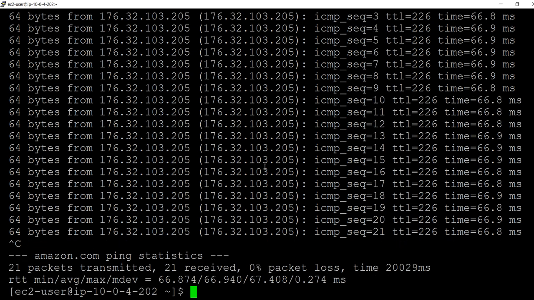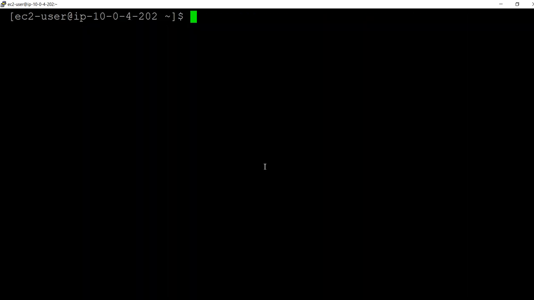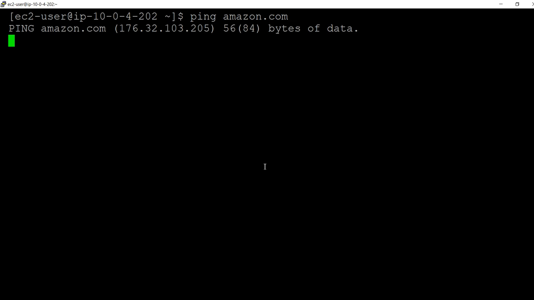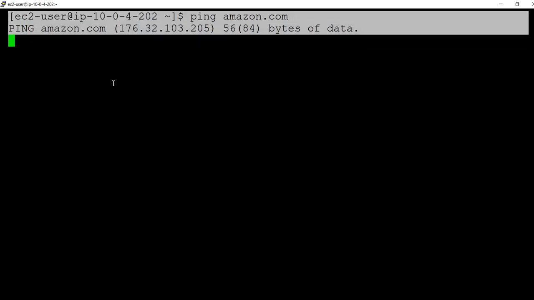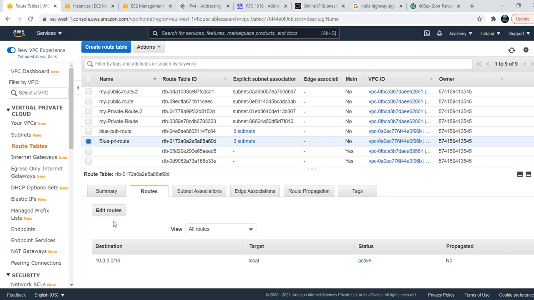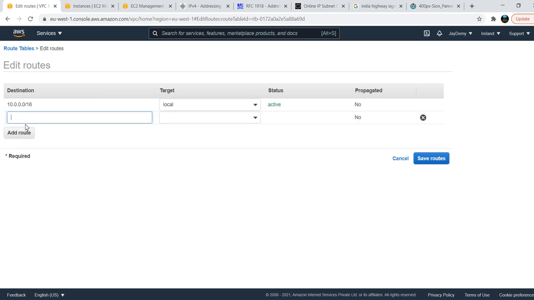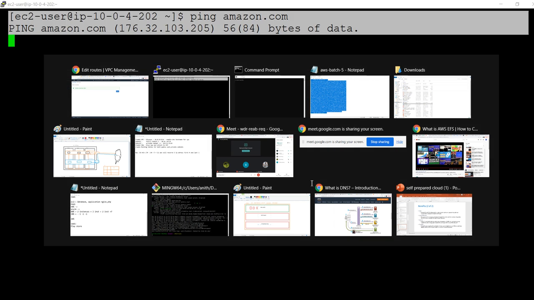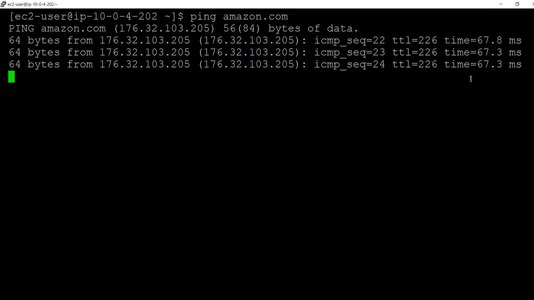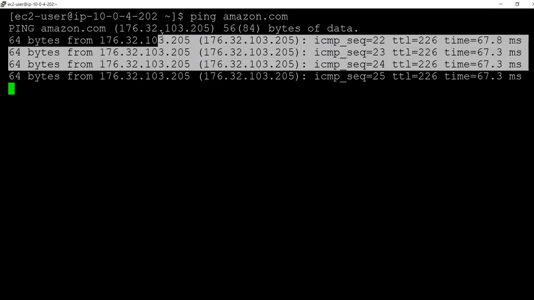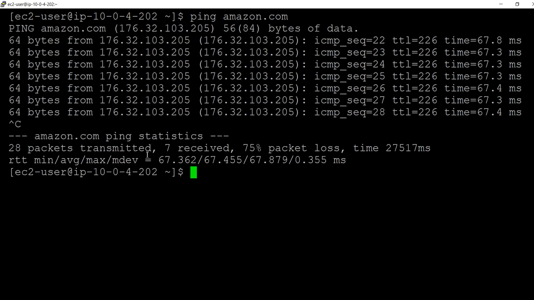Now we need to test. Ping amazon.com. See, your ping is not working. You are not reaching the internet. So to reach the internet, you need to enable the NAT gateway. We are just testing the proof of whether the NAT gateway will work or not. We are attaching it here and saving routes. If you save routes, your ping starts working. See here, it started working. It is trying to reach the internet. That is how the NAT gateway works.